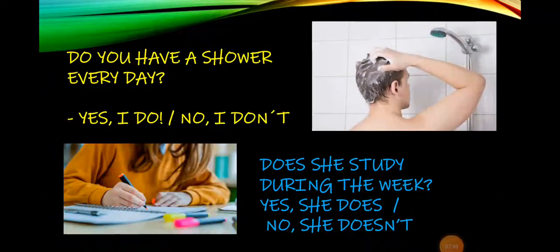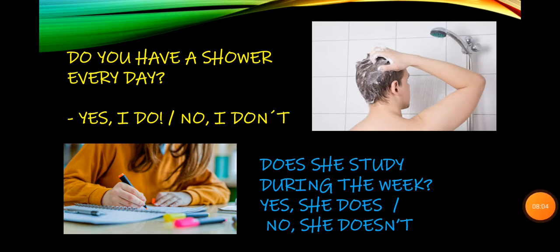Well, so here you are going to see the interrogative form, okay? The last form of the present simple. So, do you have a shower every day? Yes, I do. No, I don't. Does she study during the week? Yes, she does.